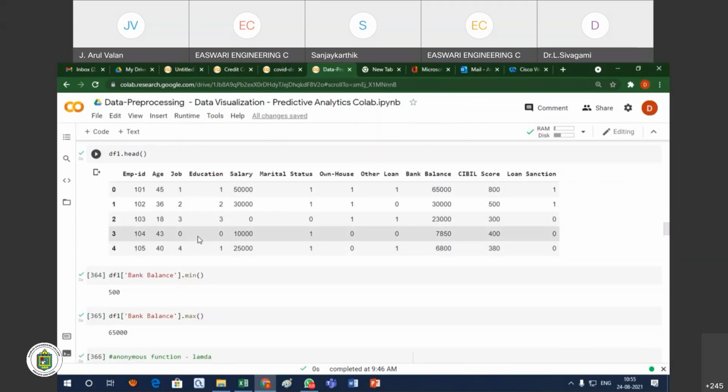Hereafter, yesterday we discussed in data pre-processing one more concept, that is normalization. Normalization is a data transformation operation. Sometimes what we have to do, you see the salary. Some people's salary may be 2000 or 5000. Some people's salary may be 3 lakhs.